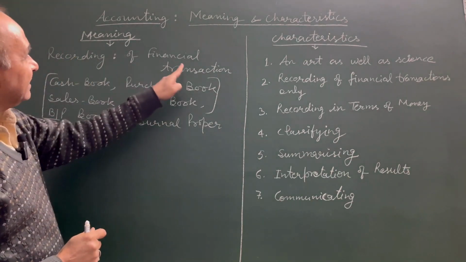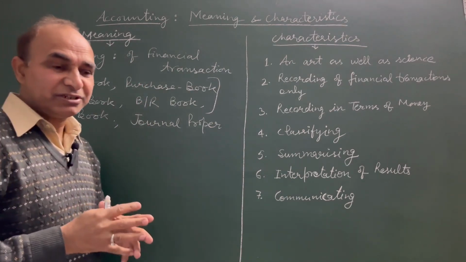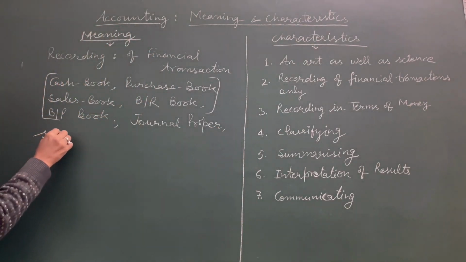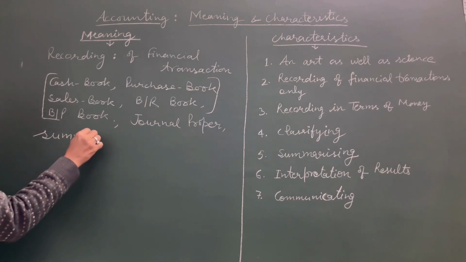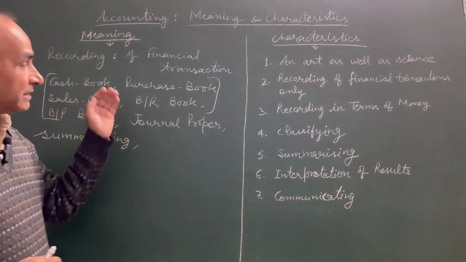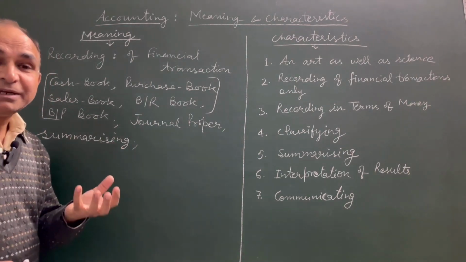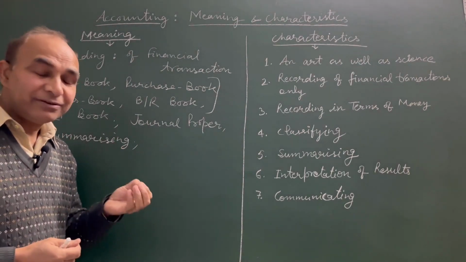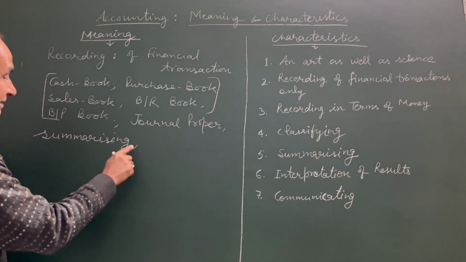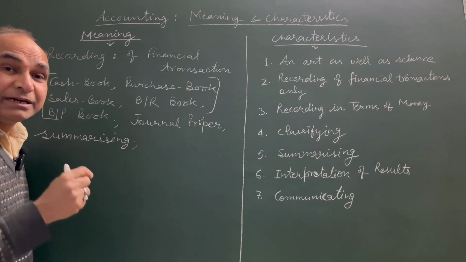So students, try to understand the complete meaning of accounting. Accounting is recording of financial transactions in the books of accounts, and these are the books of accounts. This is the initial stage. We recorded the financial transactions. Thereafter, it includes summarizing. It means preparing a summary of the transactions recorded in these subsidiary books. Summarizing means preparing the ledger accounts. Ledger of each and every account is maintained to know its summary. So accounting includes recording, summarizing, preparing summary by preparing different accounts.